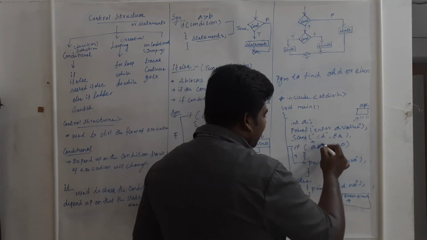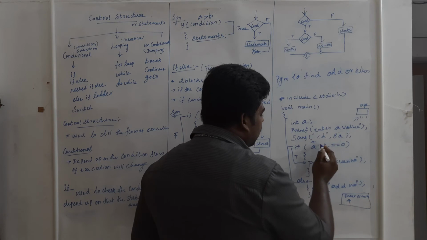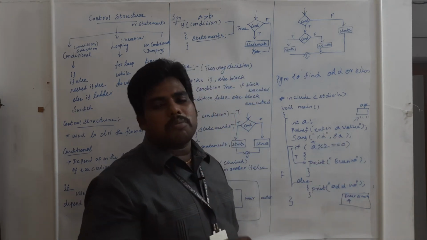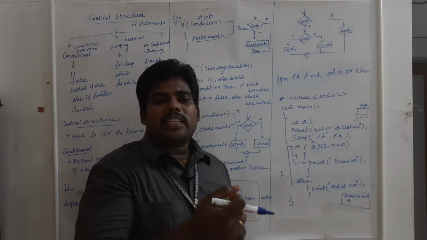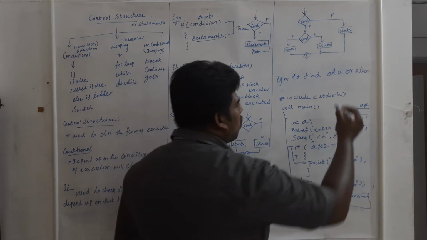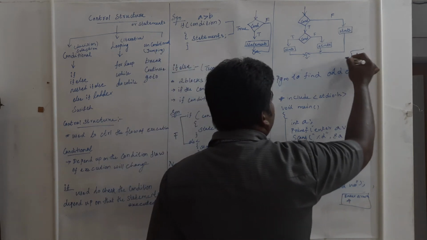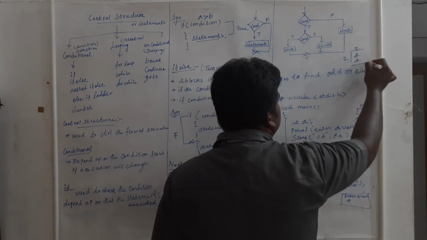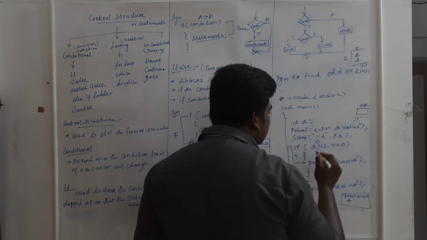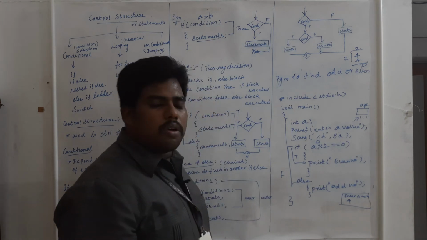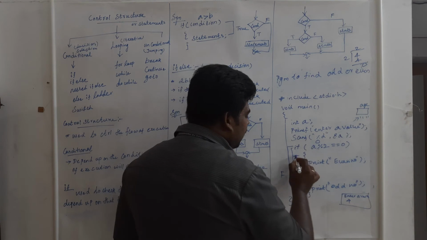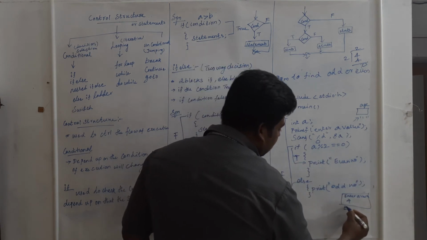One important thing here: which symbol are you using? You are using the modulus symbol. Modulus means it will take the remainder as the answer. If you divide 4 by 2, 2 twos are 4, so your answer is 0. 0 equal to 0, the condition is true. If it is true, you will get even number.